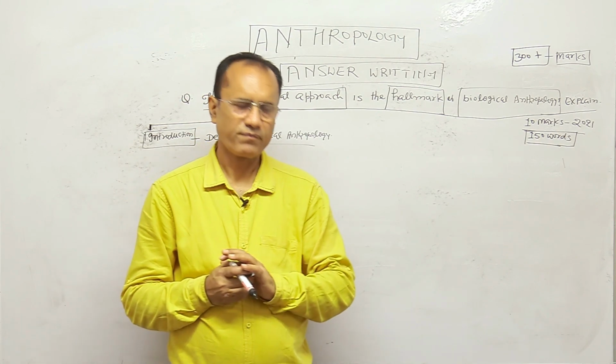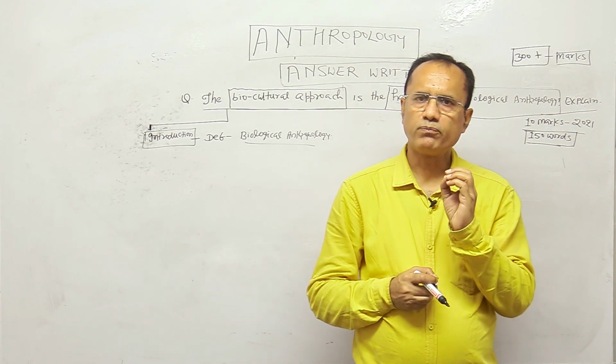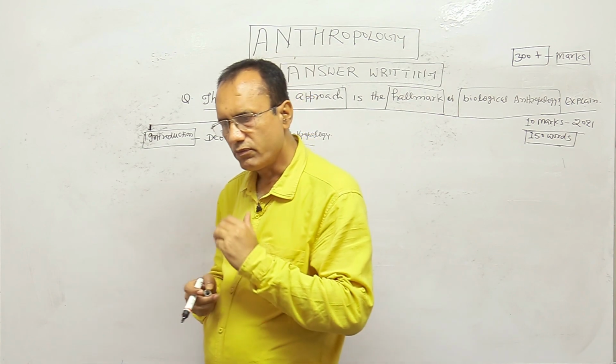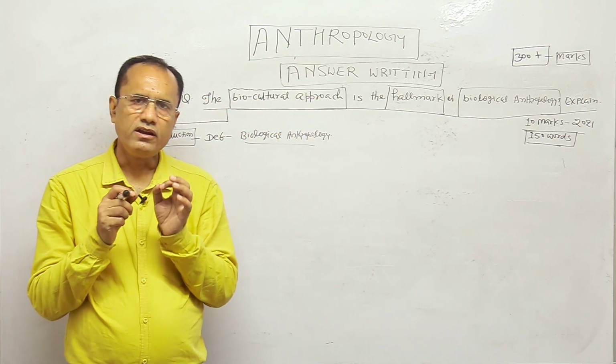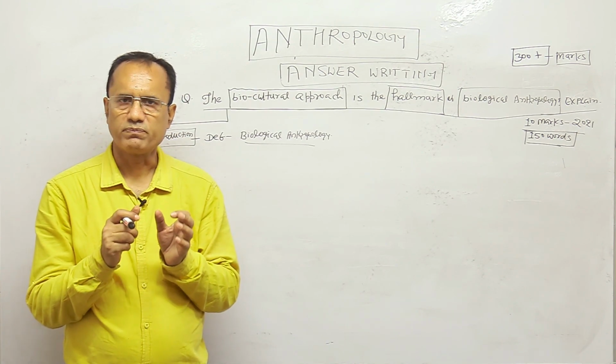You have to write biological anthropology is an important branch of anthropology, deals with the study of human biological evolution and biological variation in biocultural perspective and holistic perspective.